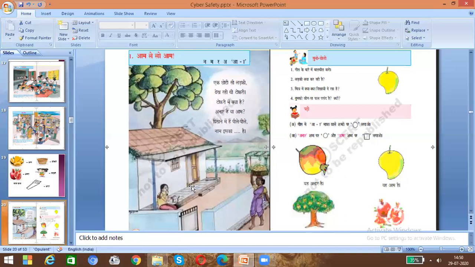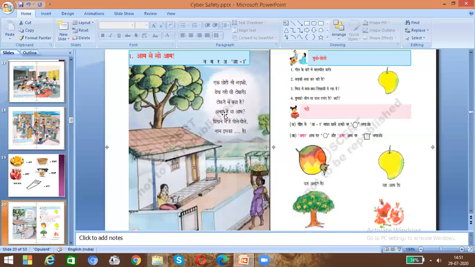So in this lesson, you will see a small house and a big tree. Then a girl is sitting near the house, and she is looking at this lady, who is carrying the mangoes in a basket. So you have to find out from this lesson all the a ki matra words, which are given in the previous slide and in this lesson also.